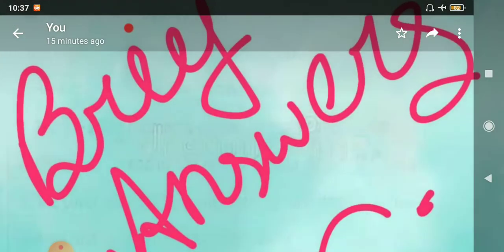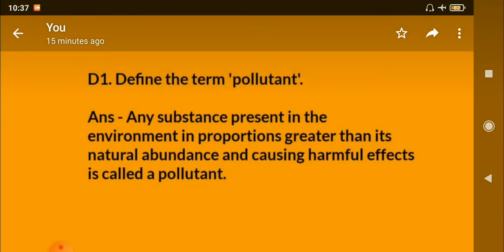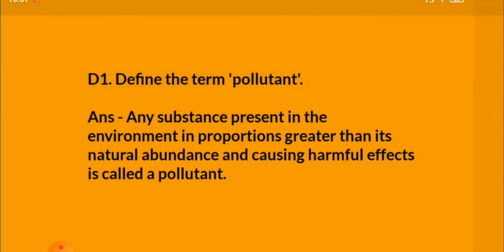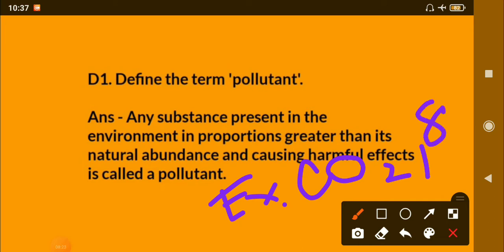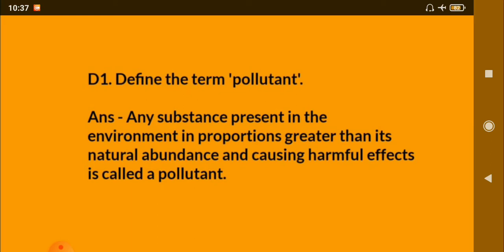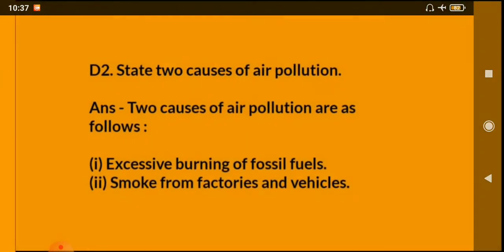Moving ahead, come to brief answers now. Here, define the term pollutant. You can write: any substance present in the environment in proportion greater than its natural abundance and causing harmful effects is known as a pollutant. You can even write its example here, such as SO2, CO2 and CFC. These all are pollutants. You can mention that example also.